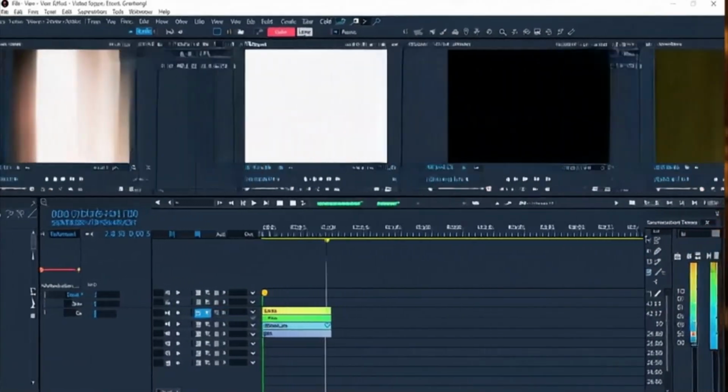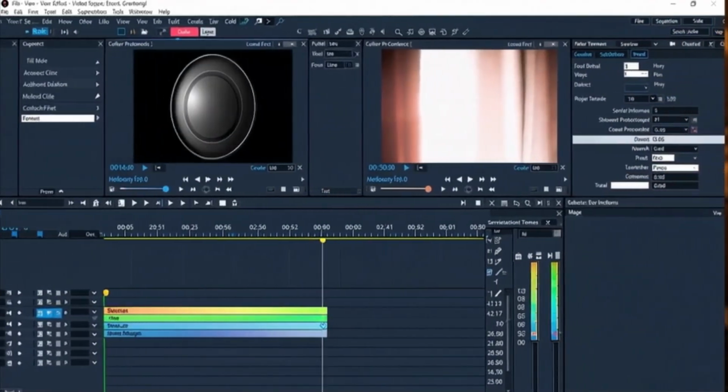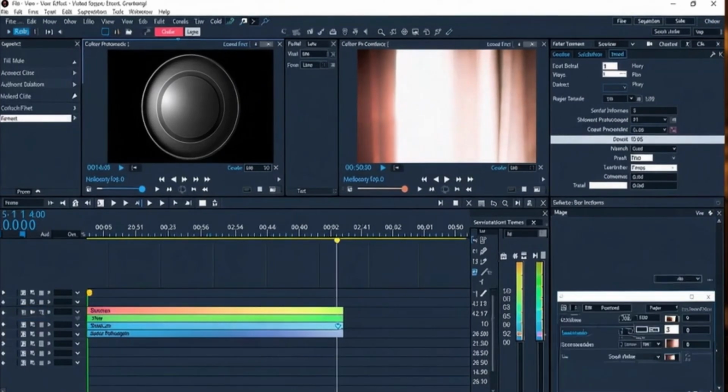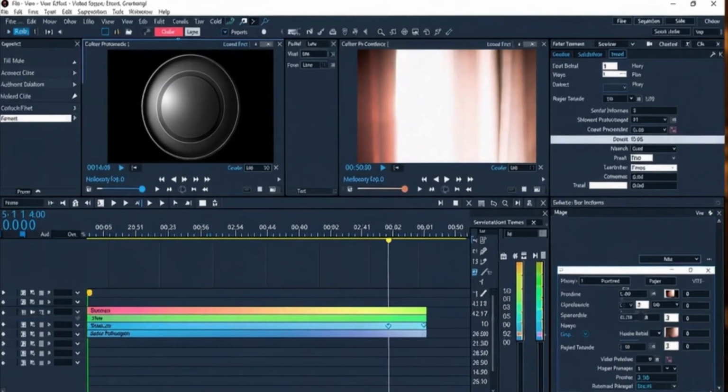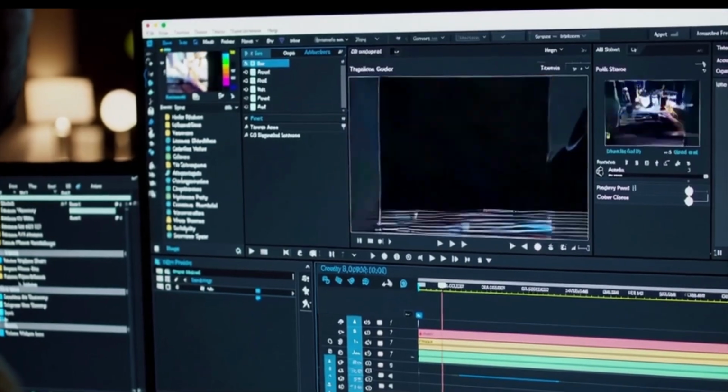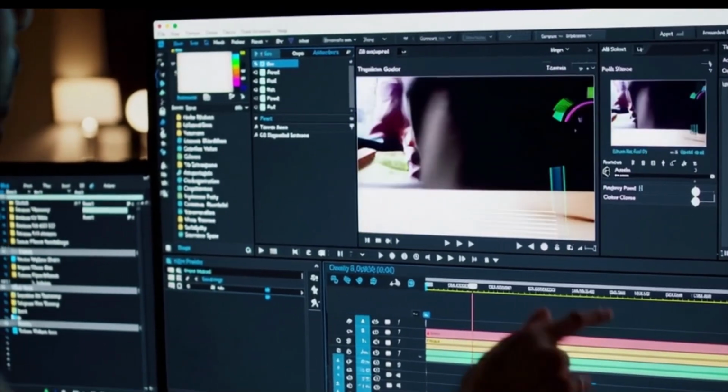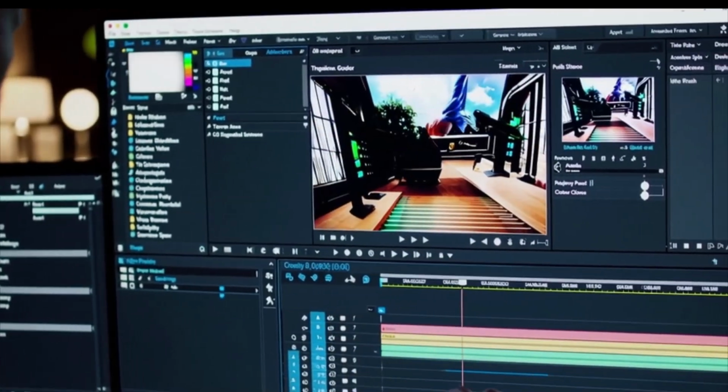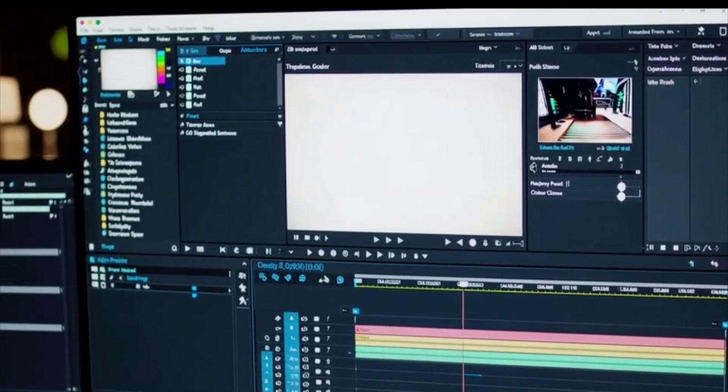Editing is where it all comes together. Cut your scenes. Add music, sound effects, and graphics. Polish the pacing. Make your message clear and your visuals unforgettable. Watch it. Then watch it again.